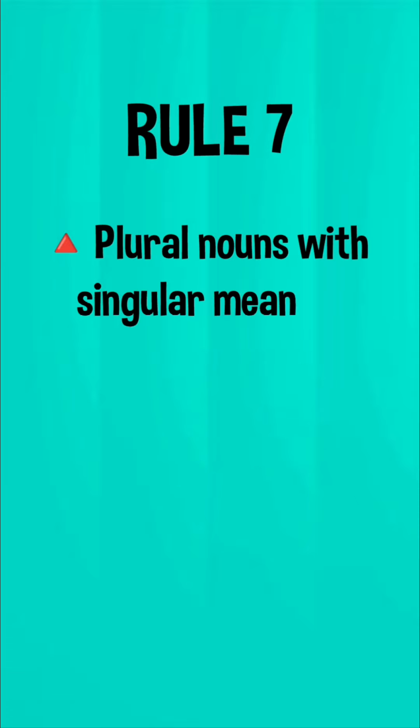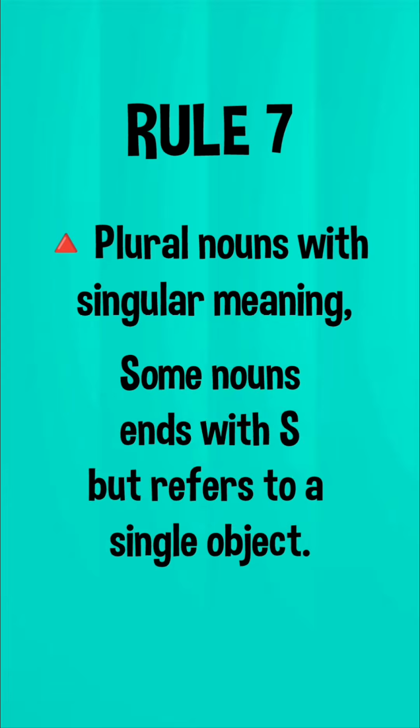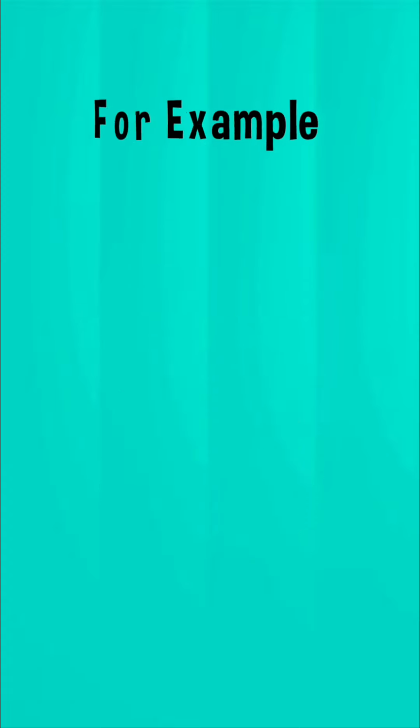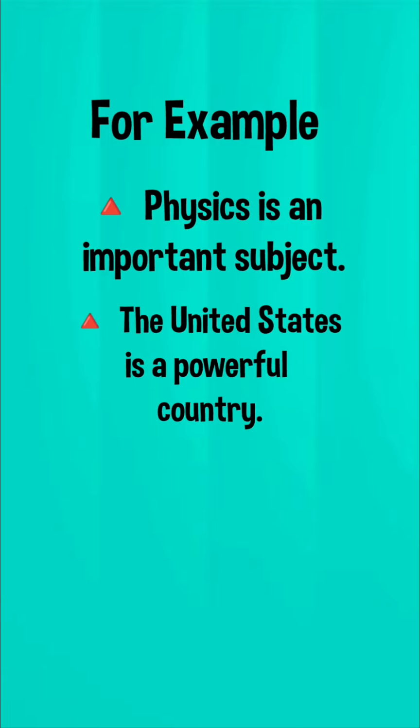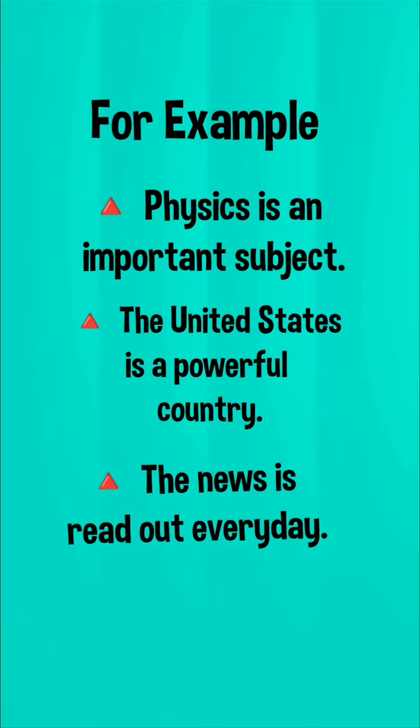Rule number 7. Plural nouns with singular meaning. Some nouns end with s but refer to a single object. मतलब जिसमें नाउन प्लूरल फॉर्म में होता है और s भी रहता है लेकिन उसे सिंगुलर माना जाता है. For example, physics is an important subject. The United States is a powerful country. The news is read out every day. Mathematics is fun.